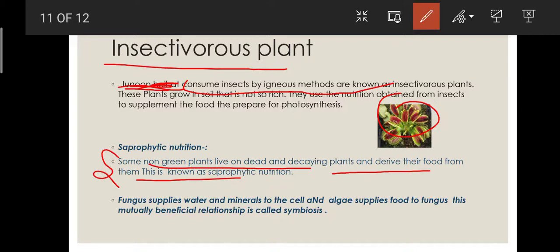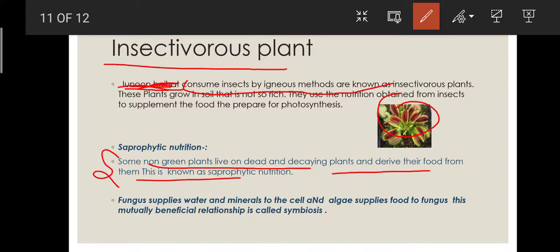These plants feed on dead and decaying matter, and derive here means they take their food from them.